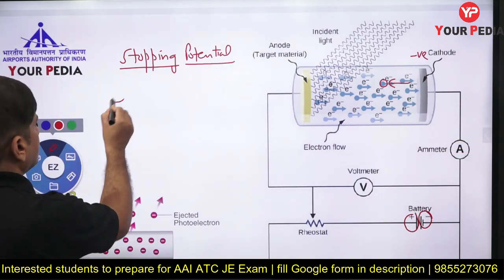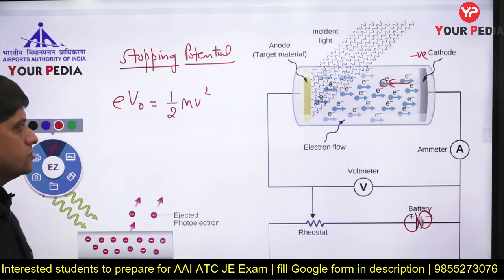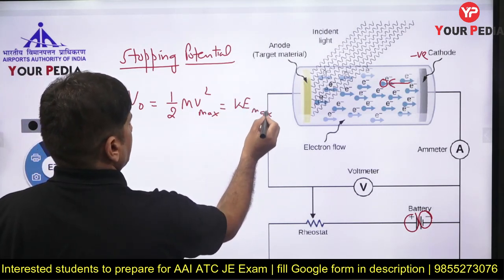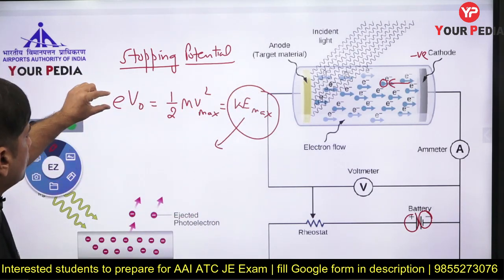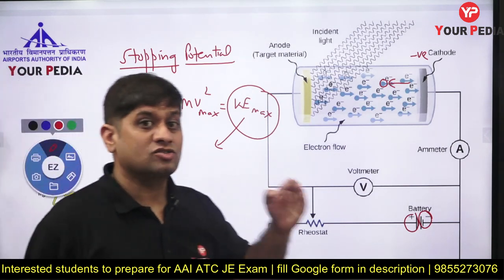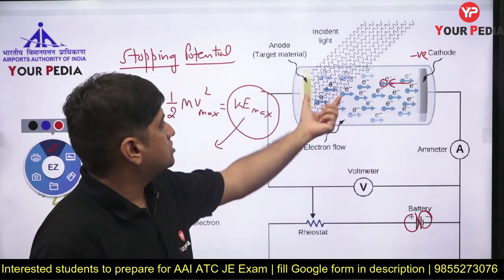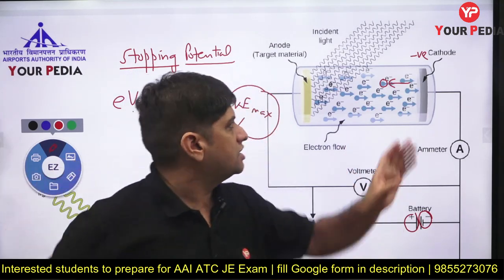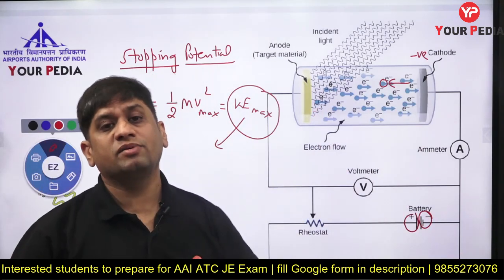So that means eV₀ is half m v square, maximum. That is kinetic energy maximum. That means the electron with maximum kinetic energy is equal to the charge of electron into stopping potential. From here we calculate what is the stopping potential. So stopping potential is that potential applied across this so that even the most energetic electron does not reach this electrode. And if the most energetic does not reach, तो कम energetic भी नहीं आ पाएगा.